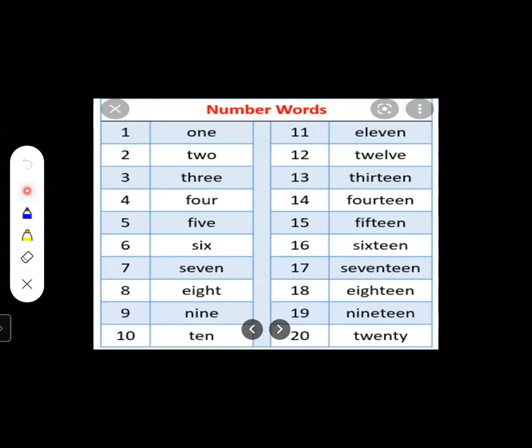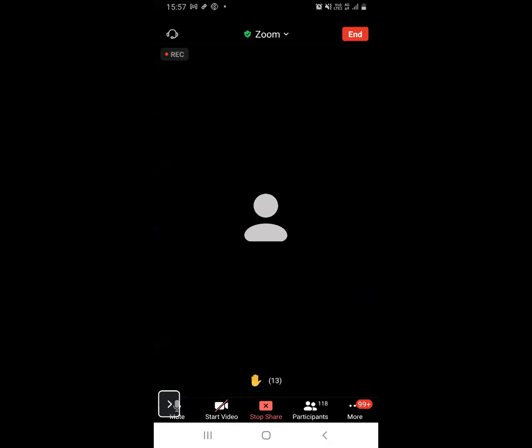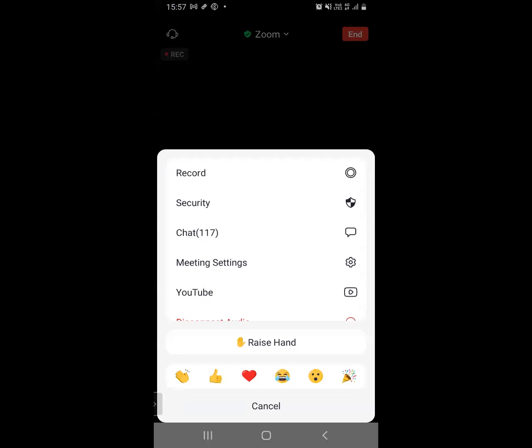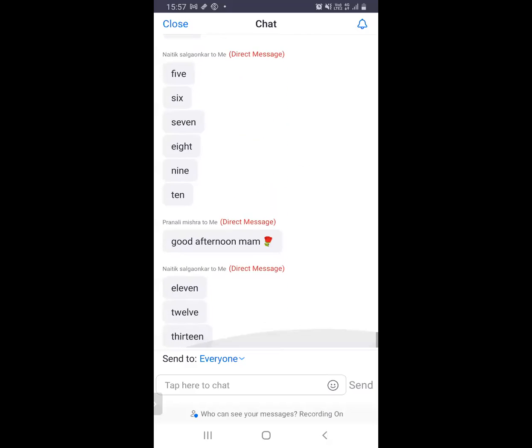So students, what have we learned today? Today we have learned the revision of lesson number 7, and also we have done the revision of number names, right? Now I'm going to ask the spelling.